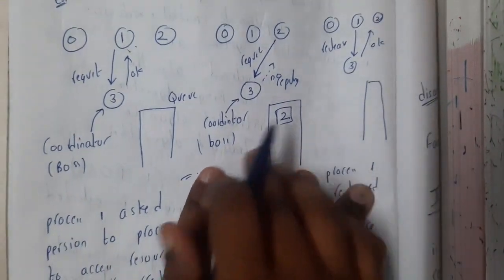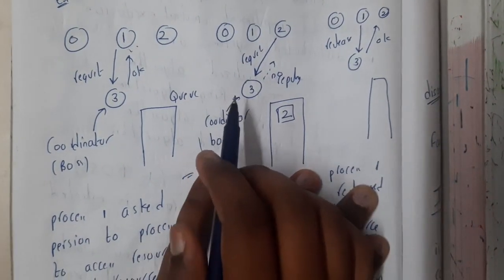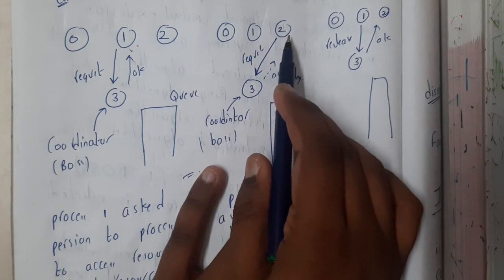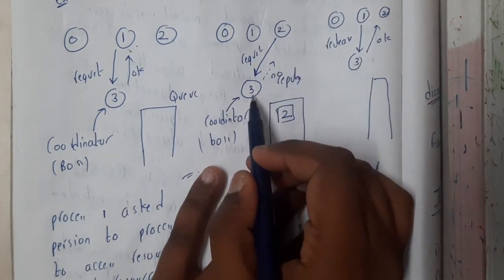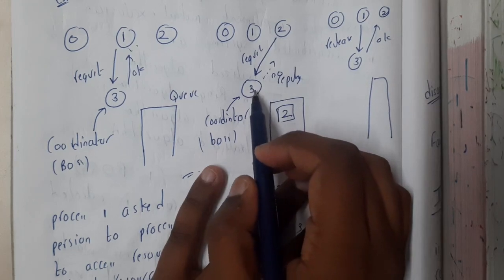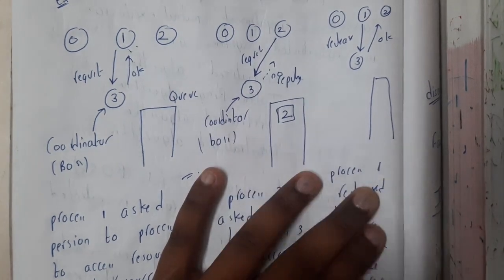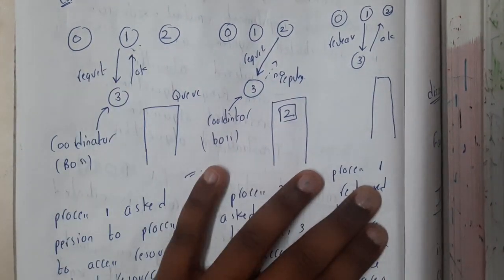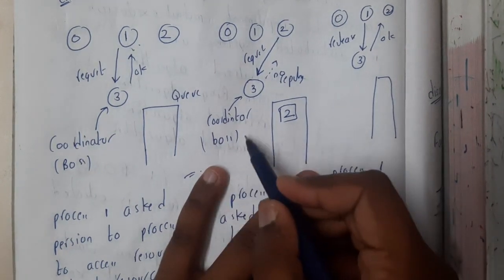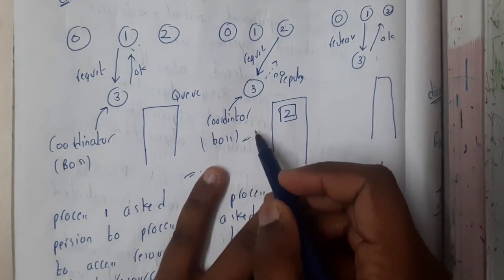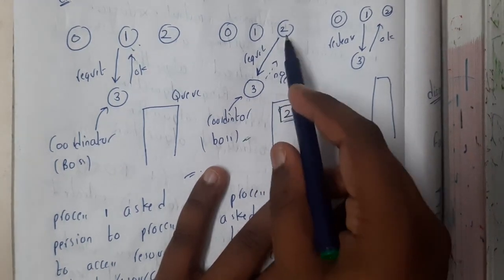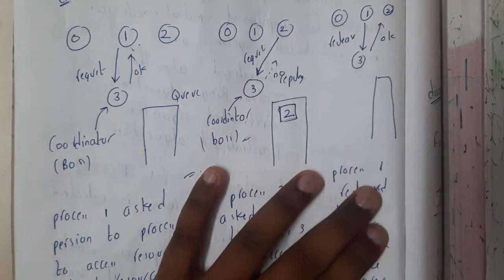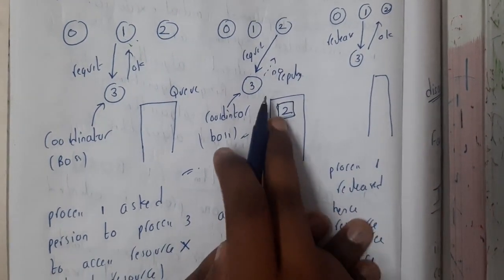Now assume that 2 wants to access 3, so 2 will be requesting 3. But 3 is already being used by 1, right? That is the reason why the coordinator boss will say no, now our list is full, please wait in the queue. So now this 2 is pushed into the queue.